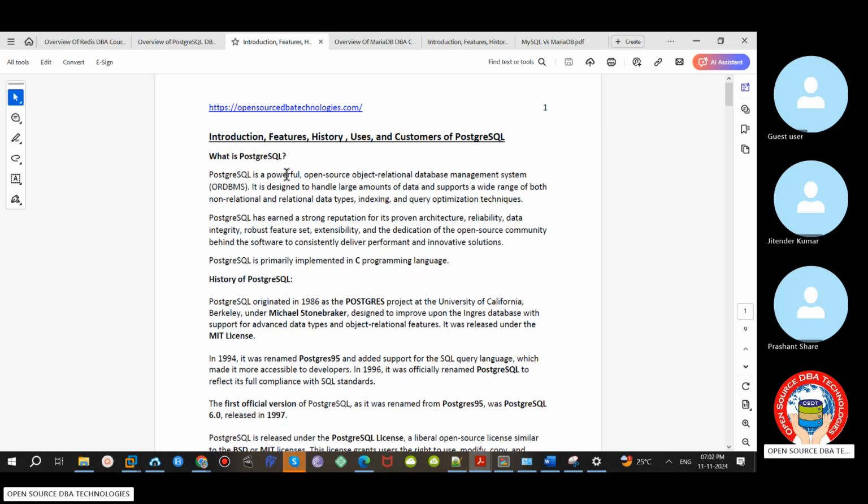So RDBMS advanced ORDBMS. So basically, this PostgreSQL has strong relationship between primary key, foreign key, and architecture wise, software quality wise. Even though it is open source, quality of the software will be very good. It is robust software, extensibility is very good. You can use any programming language, including Java, .NET, Perl, Ruby, Python. So you can use any programming language. Its extensibility is super actually compared to other open source databases. So any database should be implemented by some language. Especially this PostgreSQL has been implemented by using C programming language.